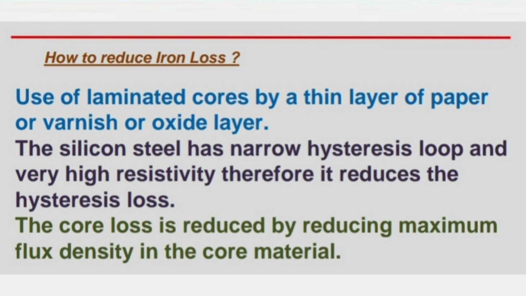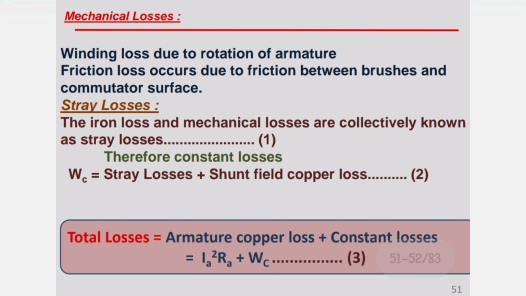Let me talk about how to reduce iron losses. Use laminated cores with a thin layer of paper, varnish, or oxide layer. Silicon steel has a narrow hysteresis loop and very high resistivity, therefore it reduces the hysteresis losses. The core losses are reduced by reducing the maximum flux density in the core material. And the third one, mechanical losses.